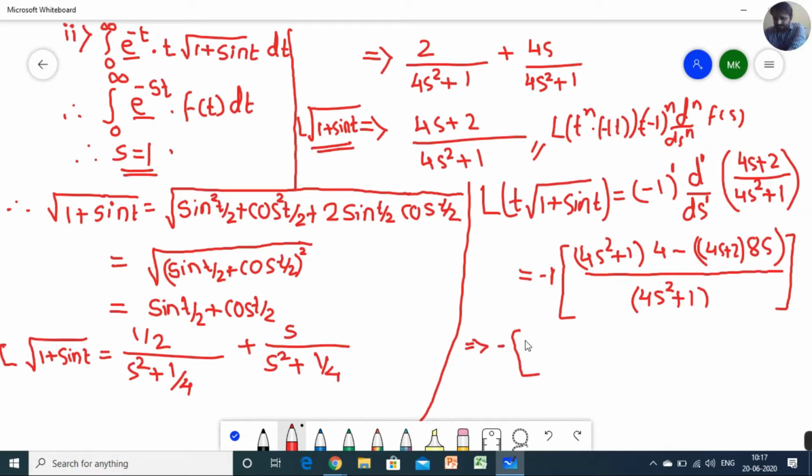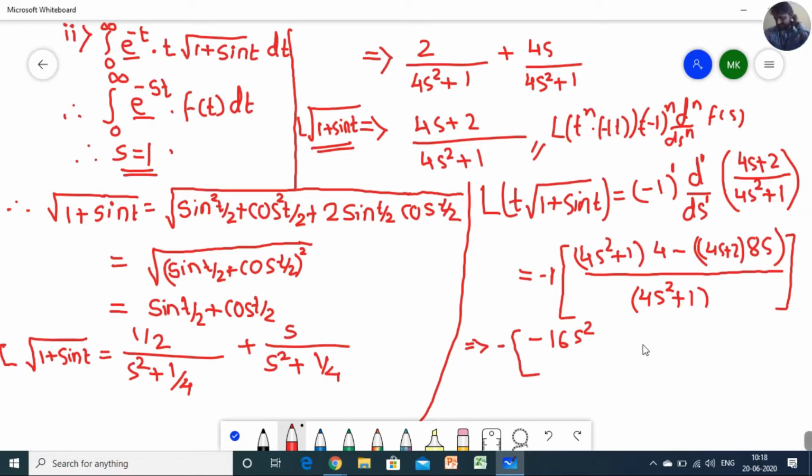So you will get only minus 16s square, remaining is minus 16s square. Remaining term is 4 plus here, and while multiplying here you will get 8s into 2, that is 16, but those terms are different. This is completely a constant term. 4 into 1 will become 4, and 8s into 2 will become 16s.